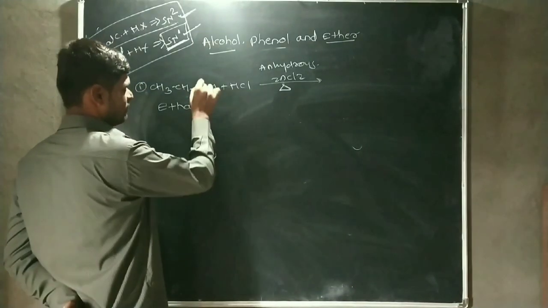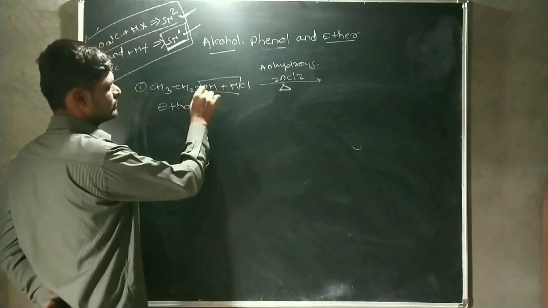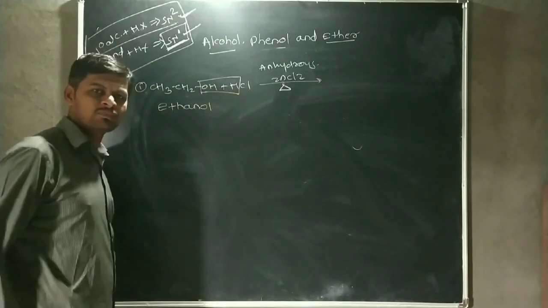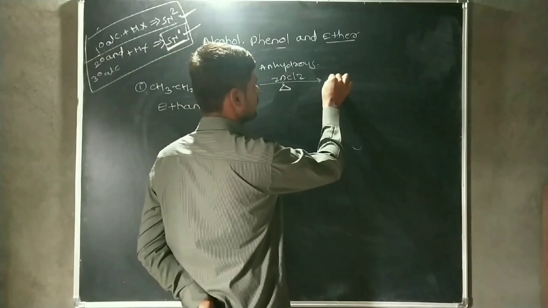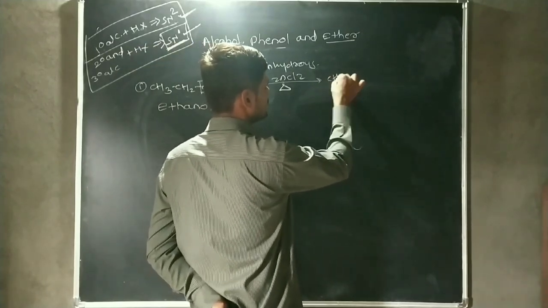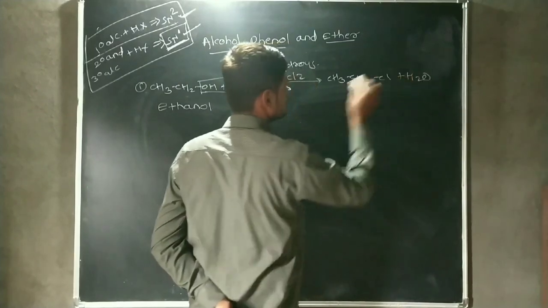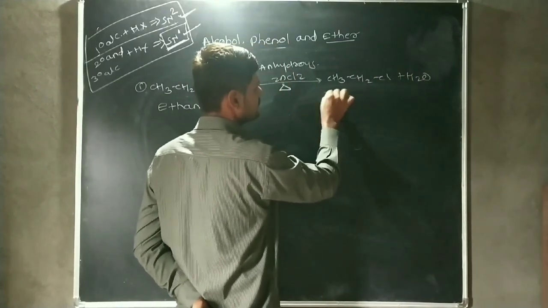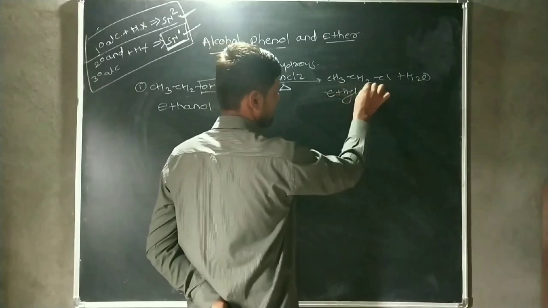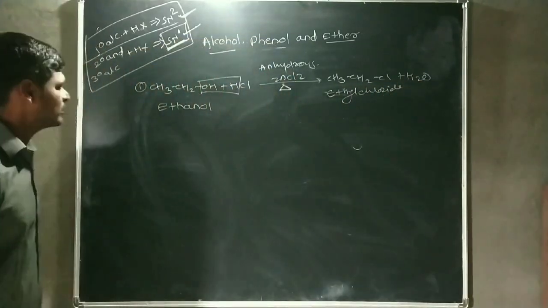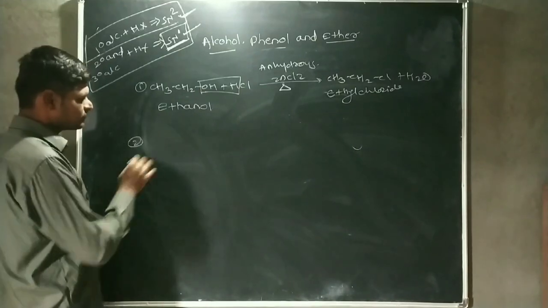Then a water molecule is eliminated, the hydroxyl group from the alcohol and hydrogen from HCl, and there is a formation of CH3CH2Cl plus H2O. There is a formation of ethyl chloride. Ethyl chloride.